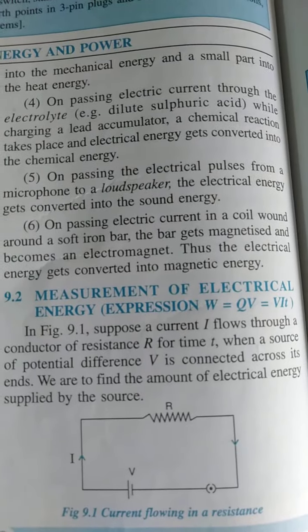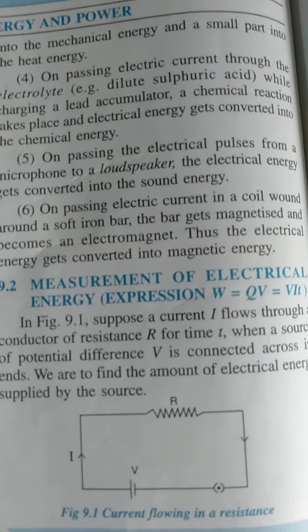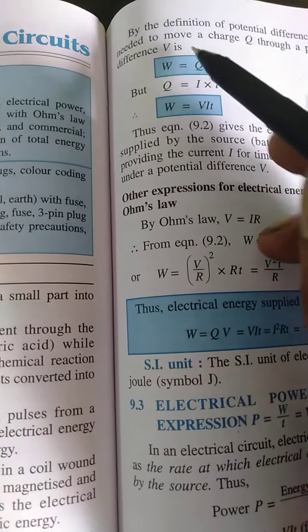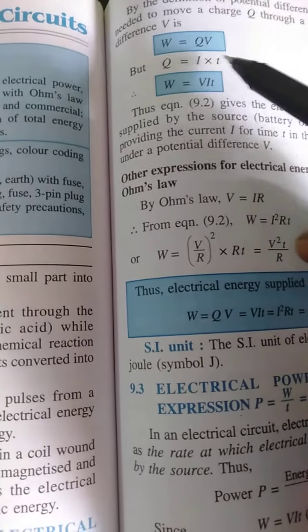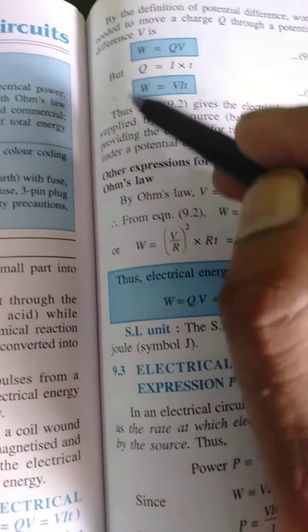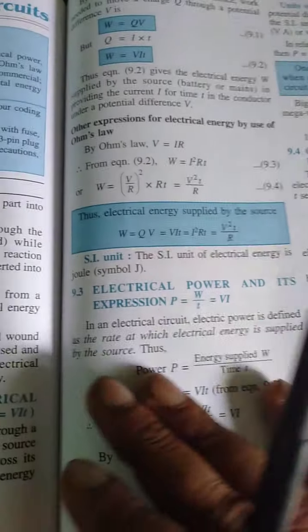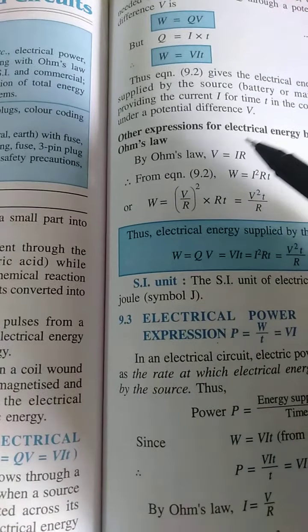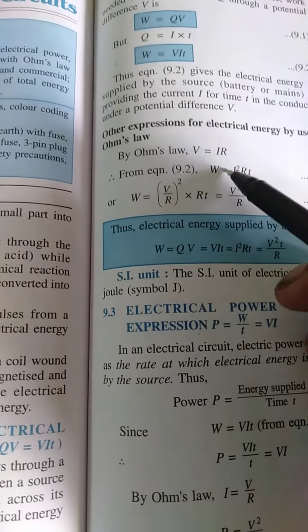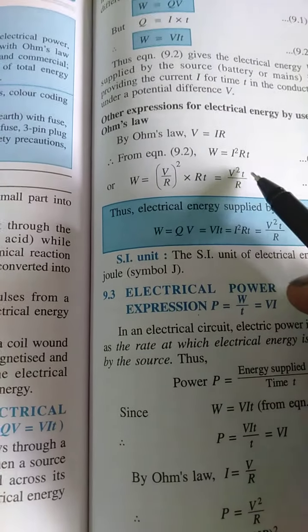So, measurement of electrical energy. How can we measure electrical energy? We have studied earlier that W is equal to Q into V. Q is I into T, so W will become VIT. This work done is actually the measurement of electrical energy. If we apply Ohm's law, V is equal to IR, then we get one more form, I square RT, or V square T by R.